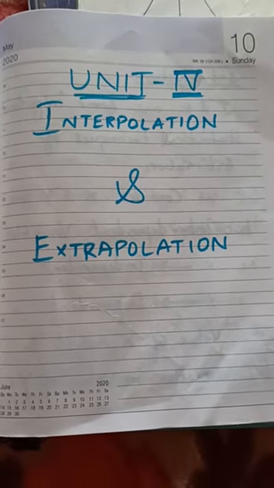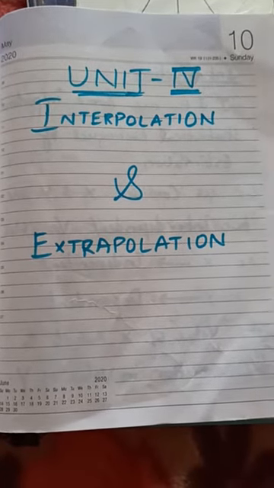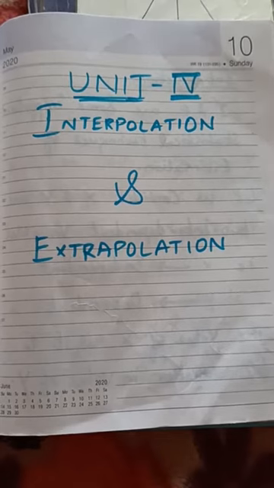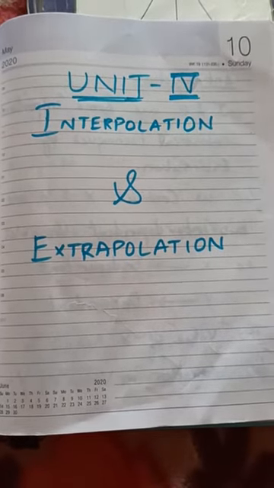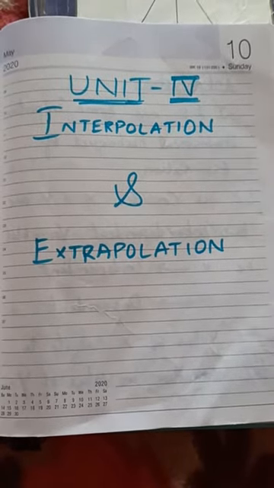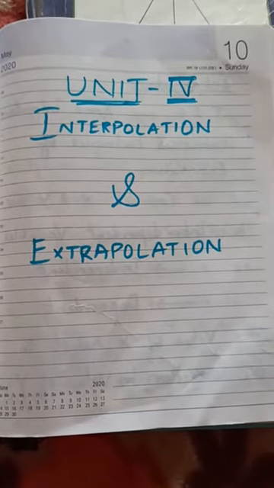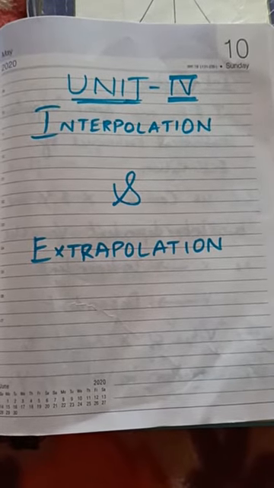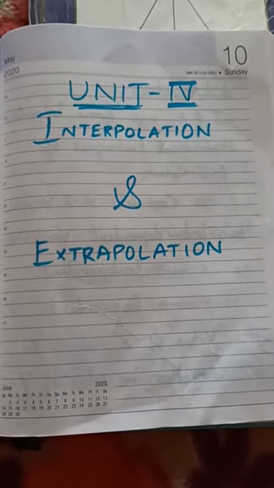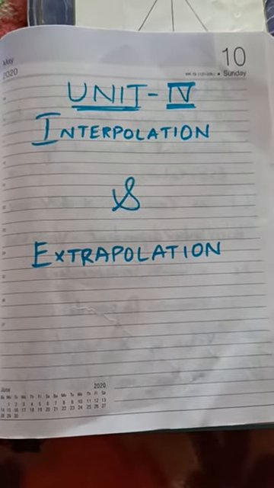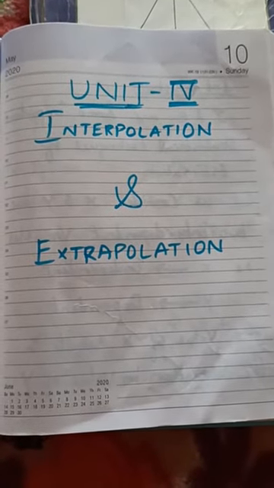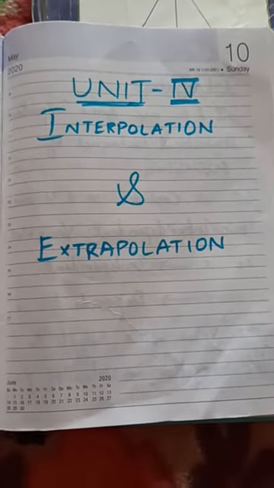Today, I would like to start the new concept, interpolation and extrapolation. In your textbook, it is chapter number 4, which carries a total of 8 marks: one 1-mark question, one 2-mark question, and one 5-mark question. So, in total it carries 8 marks.